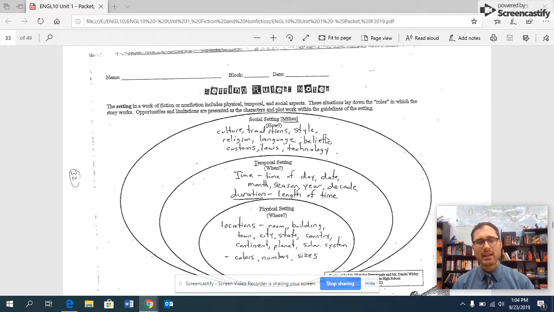So when we're analyzing how setting is impacting a mood or how setting is helping develop a conflict, we want to be able to give descriptions of the physical setting, where it's located, the temporal setting, when it's taking place, and the social setting, how people are living. We want to be able to label these settings clearly to show our reader that we know what we're talking about, and also to help us differentiate between the different ways that setting can impact a character, the plot, conflicts, symbols, or even tone and mood.